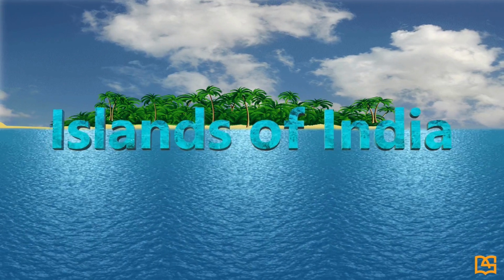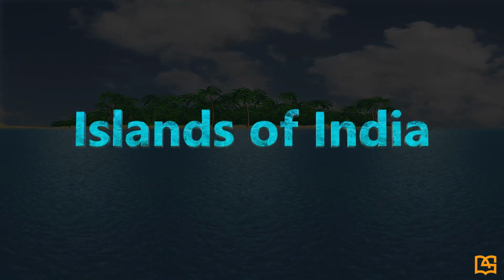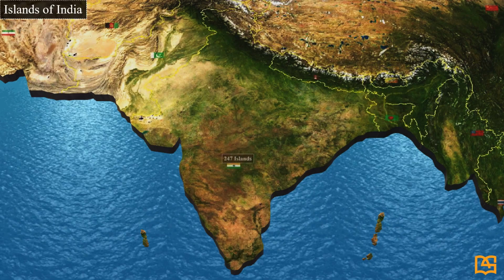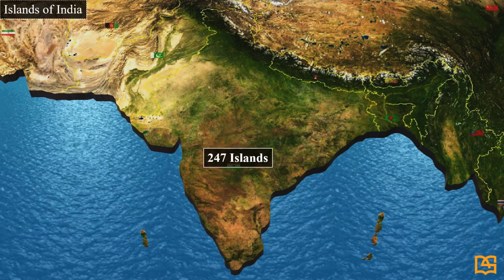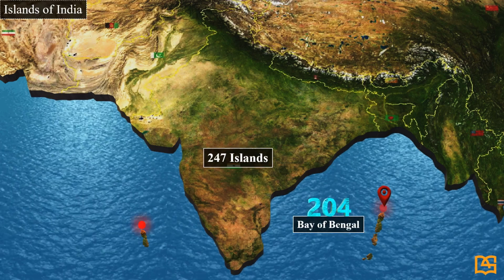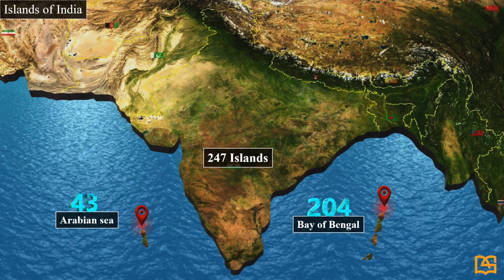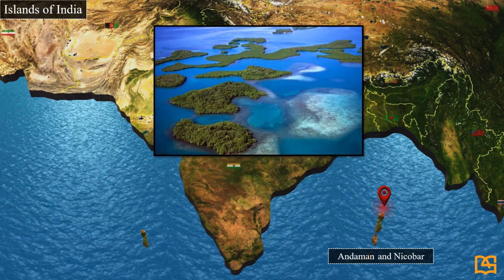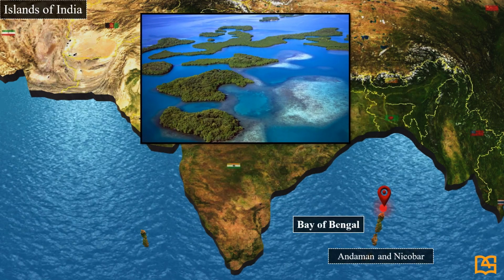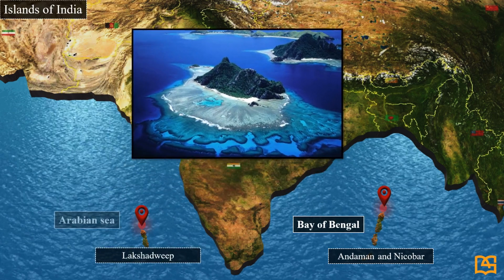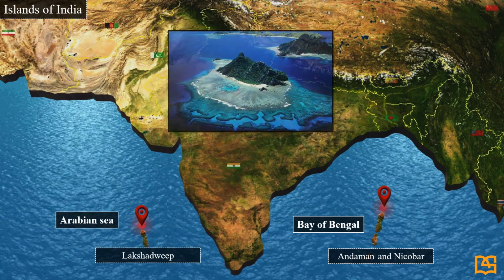Islands of India. There are about 247 islands in India. Of these, 204 are in the Bay of Bengal and 43 are in the Arabian Sea. The Andaman and Nicobar Islands are in the Bay of Bengal. The Lakshadweep Islands are in the Arabian Sea and are formed by corals.